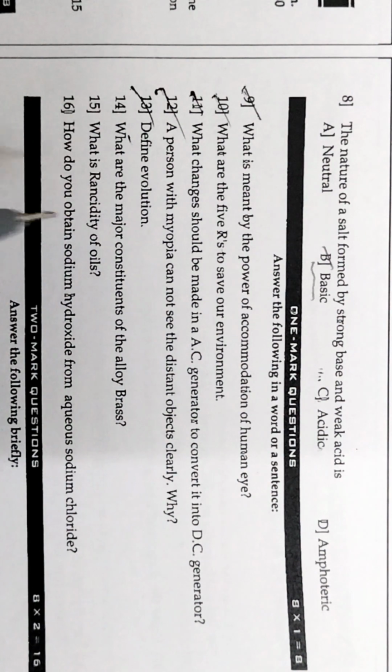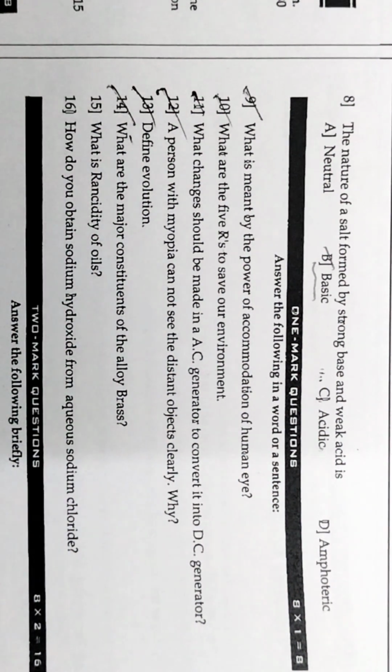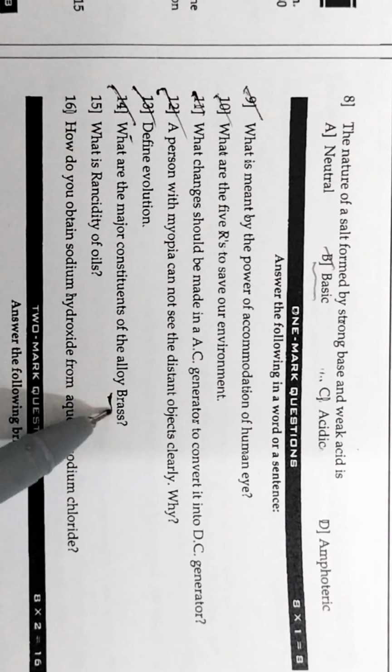So what are the major constituents of the alloy brass? We know that brass is an alloy of copper and zinc. So what is brass made up of? Brass is made up of copper and zinc.